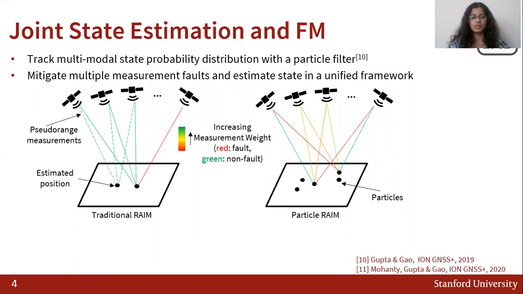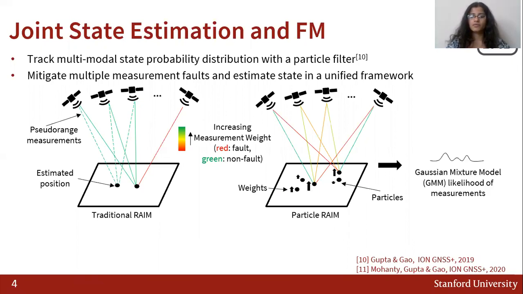In particle RAIM, however, instead of outputting a single point-valued positioning estimate, we have a distribution or collection of particles where each particle represents a position hypothesis. Additionally, each particle is associated with a subset of measurements. Based on a voting scheme that is inspired from traditional RAIM, we can then assess the correctness of each of these GNSS measurements. Finally, we can capture the state distribution using a Gaussian mixture model likelihood.